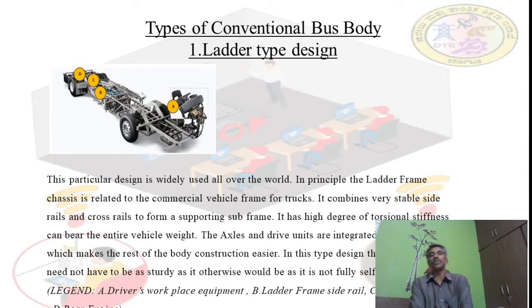Next, among the types of a conventional bus body, the first one is this. This is called the ladder type design. It appears like a ladder.